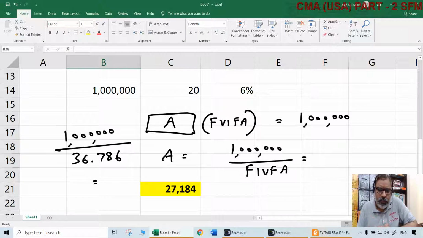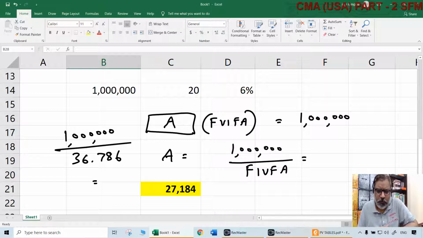What is your target? Divided by FVIFA. When you calculate FVIFA, you need two things. One is how much period you are going to invest. Of course, you are investing at the end of the period, that is ordinary annuity. We don't need to bring in annuity due every time. That is an exception. If it comes, we know already how to get it: we just get the ordinary annuity factor for n plus 1 years minus 1, which becomes the annuity due factor. Simple. That is a separate story. But normally, FVIFA has to be the ordinary annuity factor for a certain number of time periods at a certain percentage of interest.